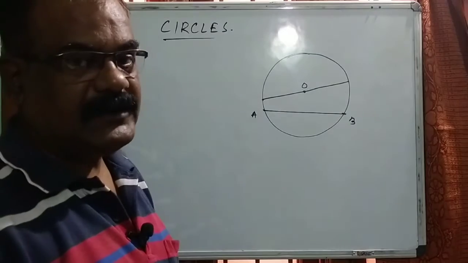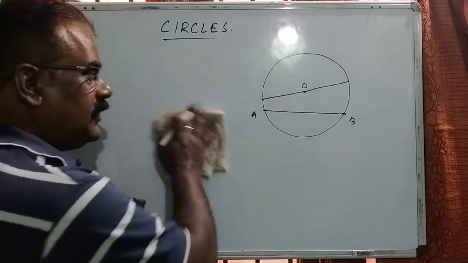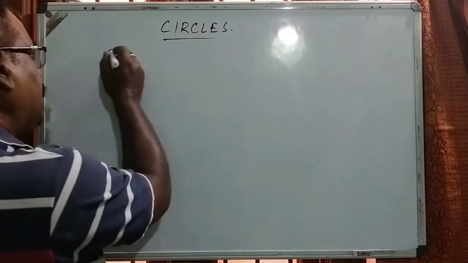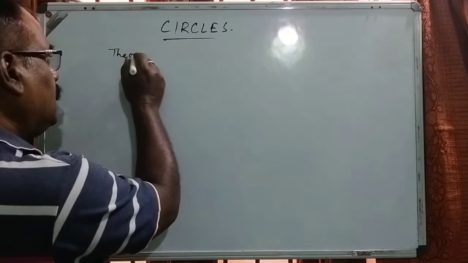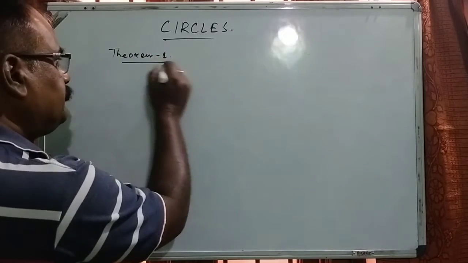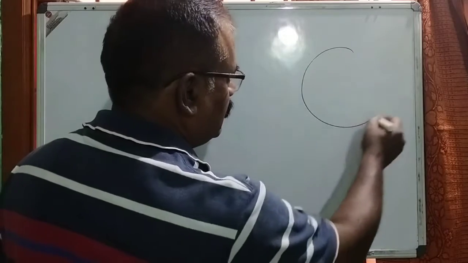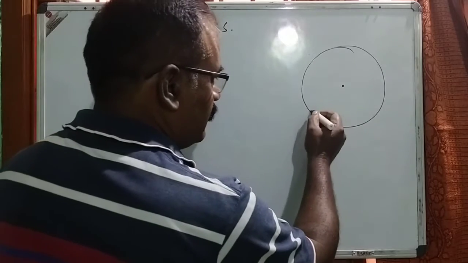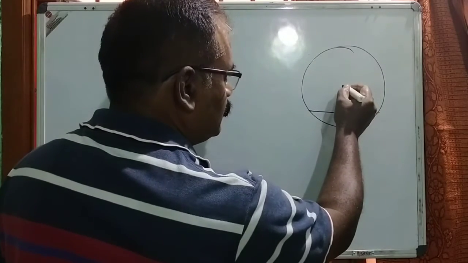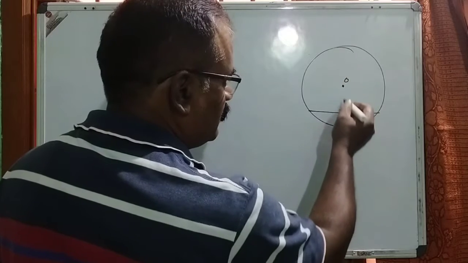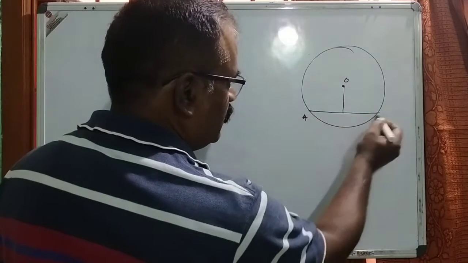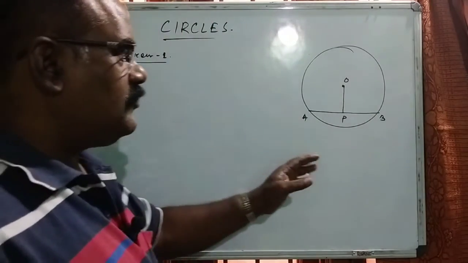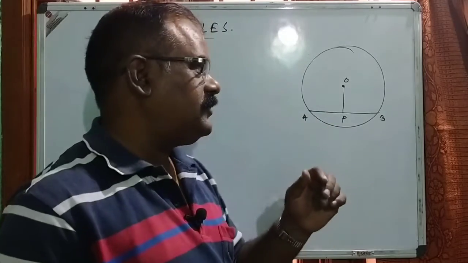Now we will discuss the theorems relating to the chord property. So theorem number 1 under this: in case of a circle, the line joining the center of the circle and bisecting the chord must be perpendicular to it. Try to understand the concept of the theorem. What is the statement of the theorem?